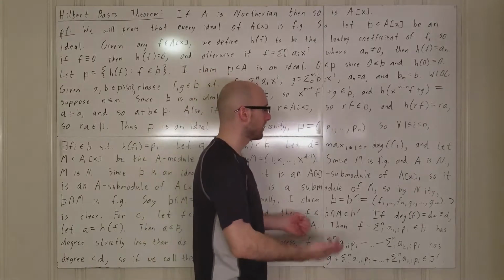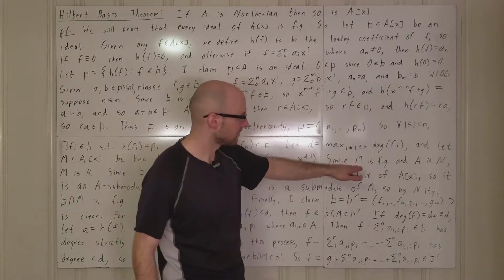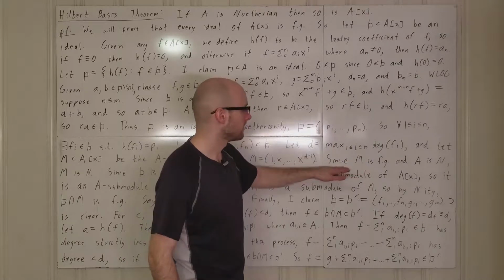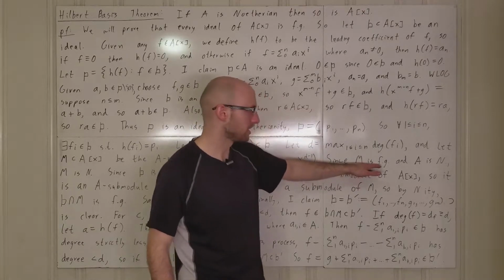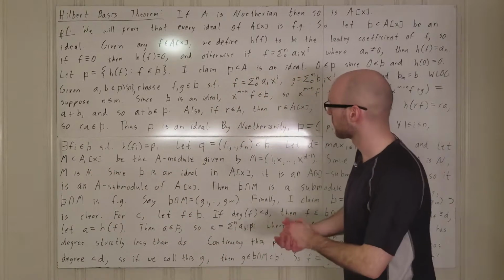All you need is for the module itself to be finitely generated. And so in this case, since M is finitely generated and A is Noetherian, then M itself is Noetherian.